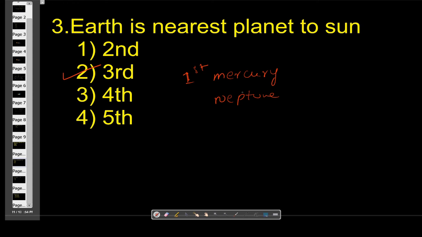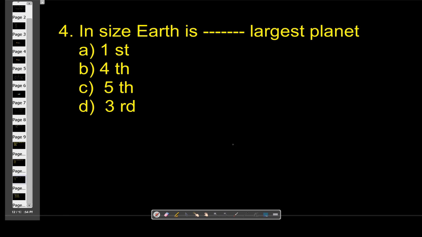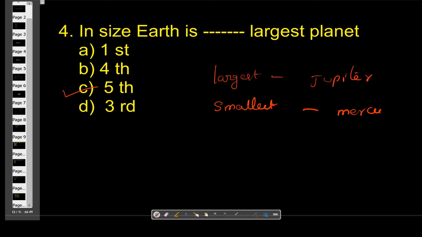And next question: in size, Earth is the dash largest planet. This is the fifth largest planet. Earth is the fifth largest planet. What is the largest planet? Jupiter, we have seen already. Which is the smallest planet? Mercury. And the fifth largest planet is Earth.